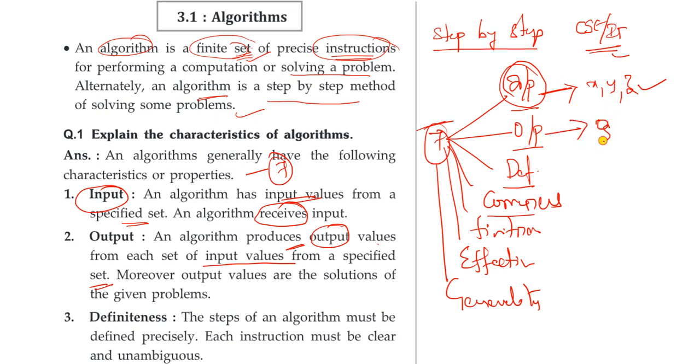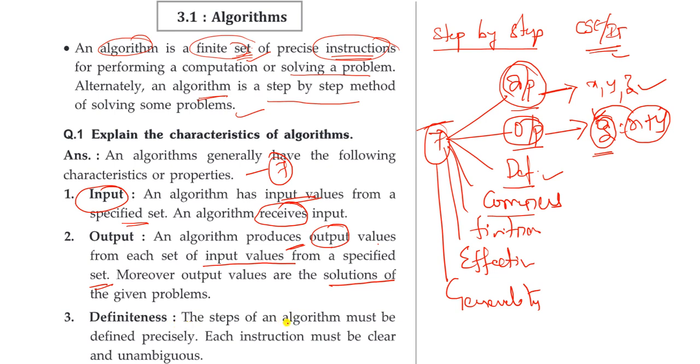For example, z is equal to x plus y. After addition of these two variables, the particular answer will be shown in the z value. So here the output variable will be z. Moreover, here output values are solutions of the given problem. So what is the output here? Our solution.